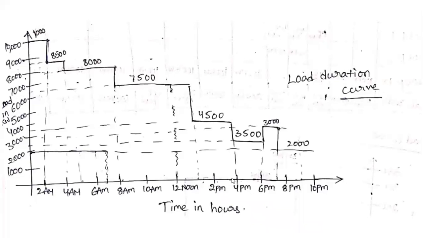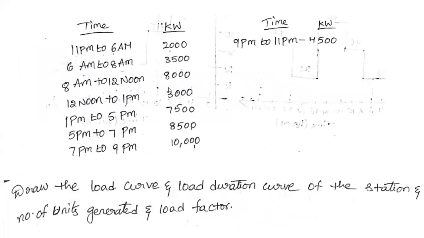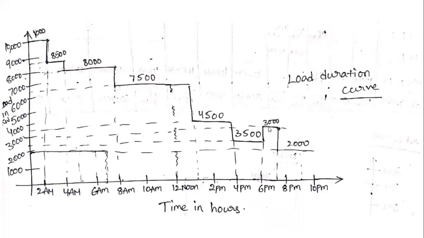Next, what is the highest peak? The next highest peak is 3,500, from 6 a.m. to 8 a.m., therefore 2 hours.